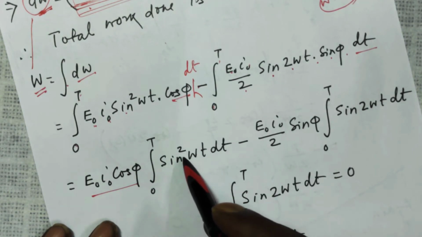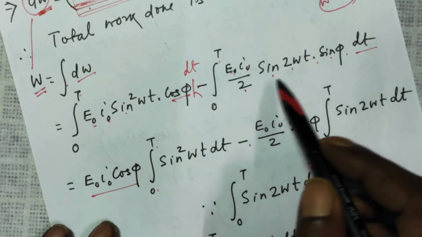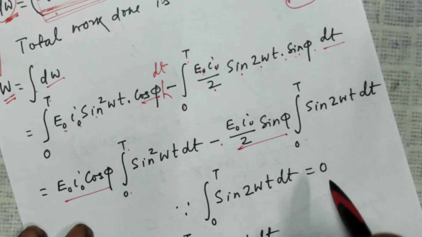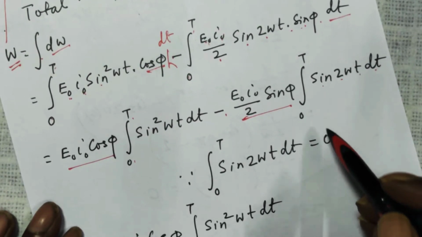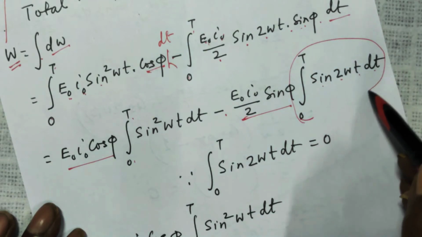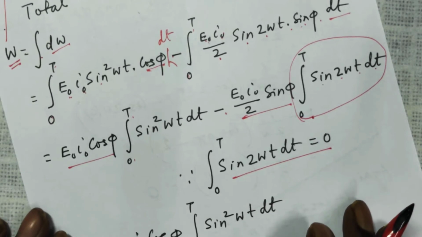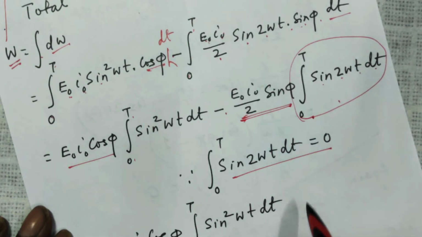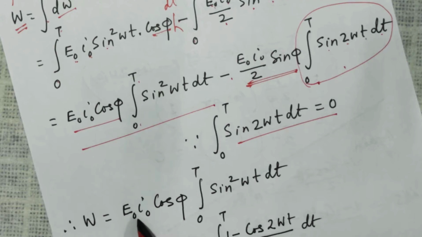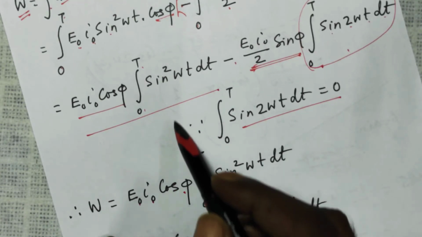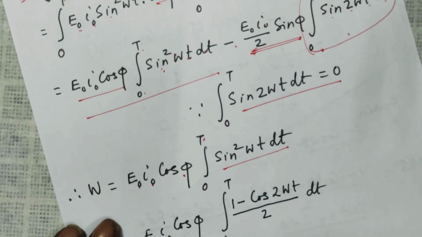So I am left with integration of sin square omega t dt from 0 to t, minus, here I take out E naught I naught over 2 sin phi because they are constant, left with integration of sin 2 omega t dt. Now I have already explained this, this is 0 in a complete cycle. I will explain it in this video also. It is 0, so 0 into this thing becomes 0. So we are only left with E naught I naught cos phi integration of sin square omega t dt.